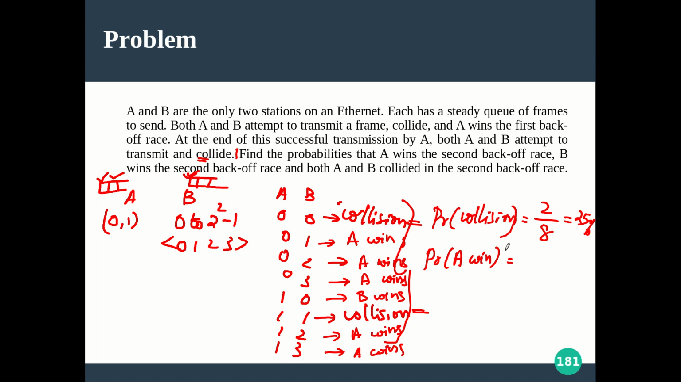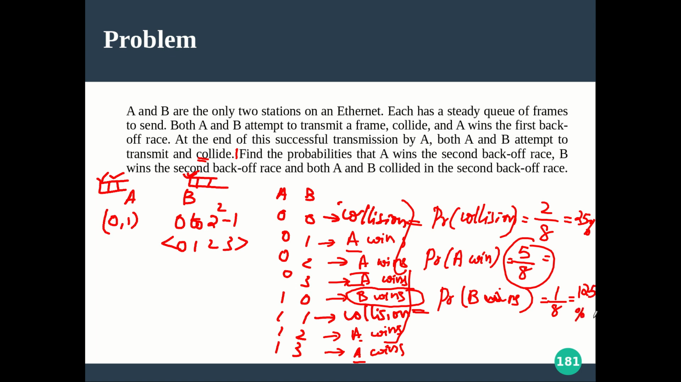Alright, now what is the probability for A to win again? Out of 8 cases, A wins 1, 2, 3, 4, 5. There are 5 cases for A to win again, so 5 out of 8. So you can calculate this value, definitely it is a bigger value, right? And now what is the probability that B wins? You can see that it's only one case, right? Only this case B wins. In all other cases A wins or it's a collision. So 1 out of 8 only. So that is like 12.5% chance for B to win again.